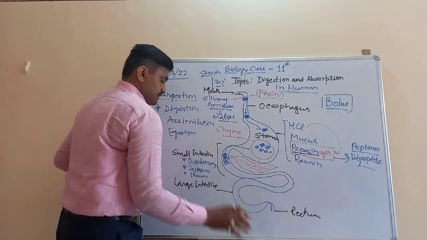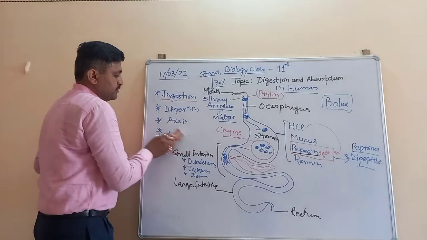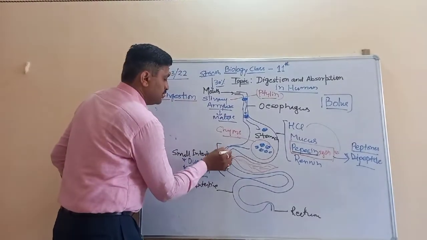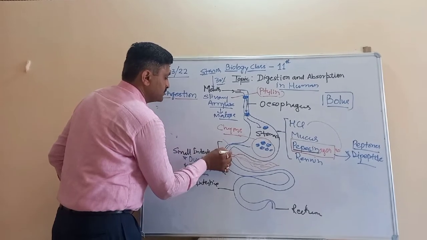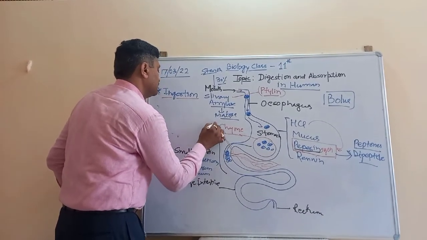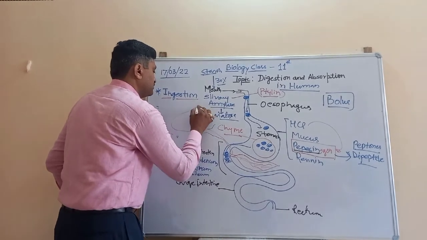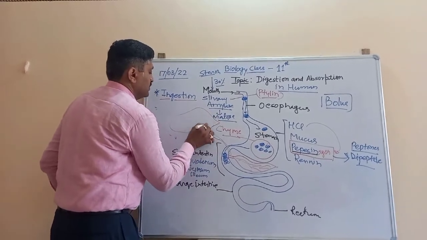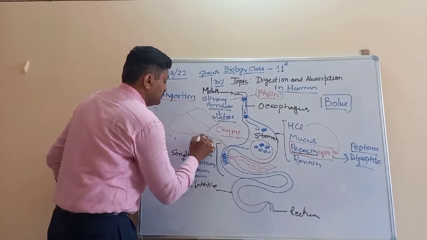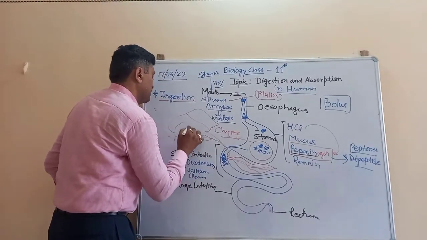And apart from this, this duodenum is also connected with the liver and the gallbladder.